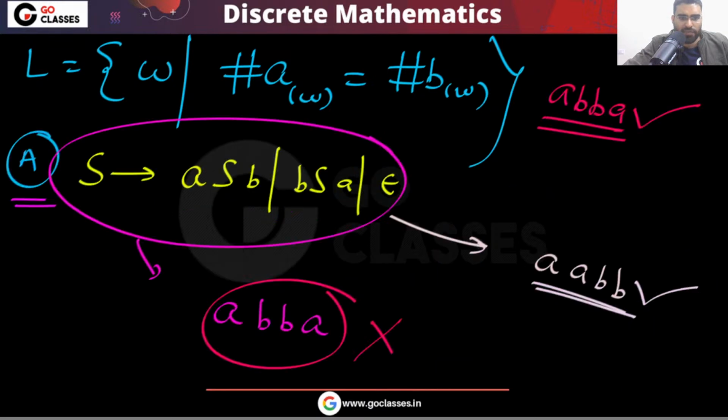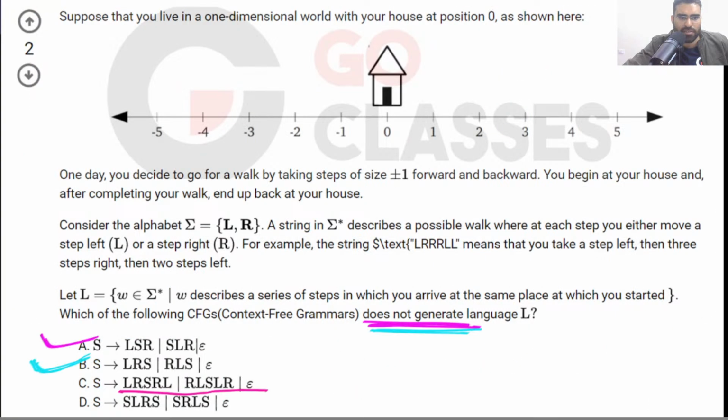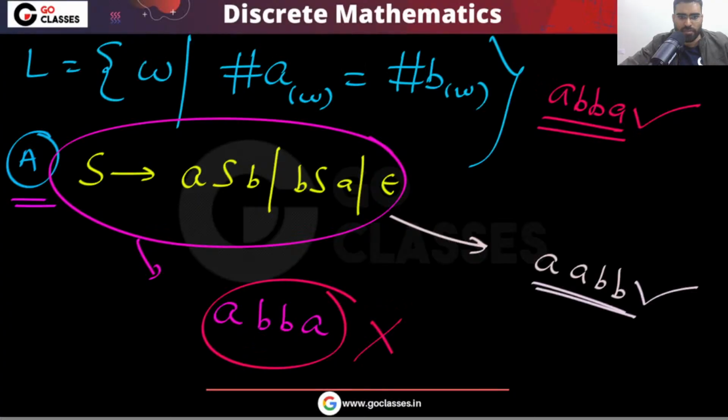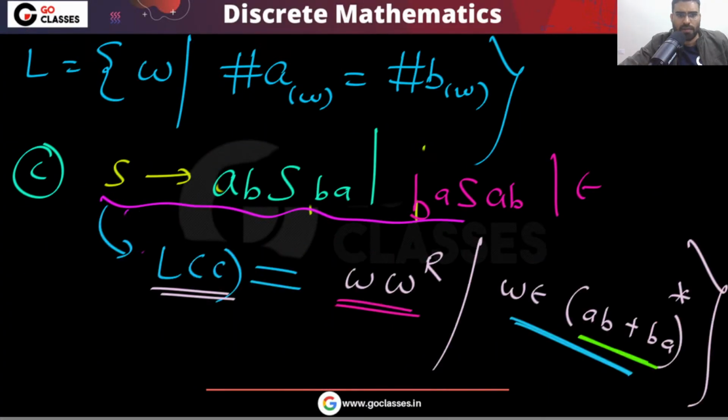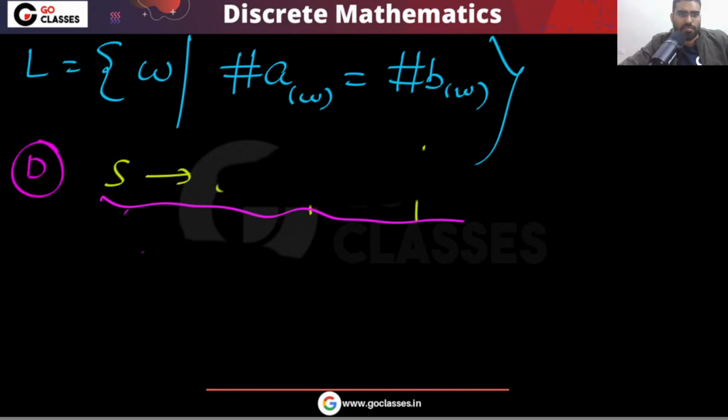What about option D finally? This is also not correct. You can see that this option does not generate. What about this option D? This will also not generate actually. The question is saying SLR. Let me give you what this option D is, after this option C. This option D is something like this.